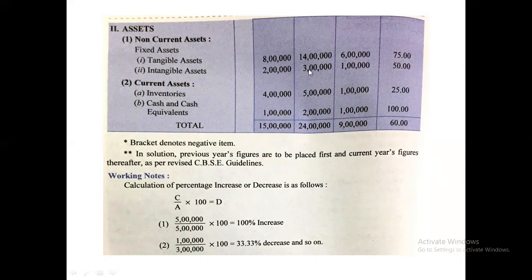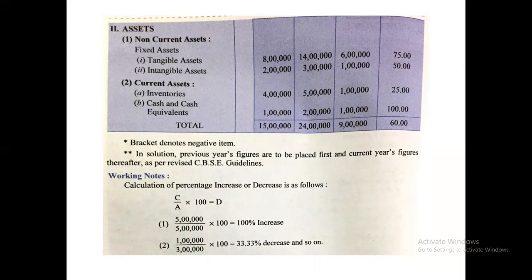3 lakh minus 2 lakh will become 1 lakh. 5 lakh minus 4 lakh will become 1 lakh. 2 lakh minus 1 lakh will become 1 lakh. 24 lakh minus 15 lakh will become 9 lakh. And similarly, we'll take out the percentage also, like 6 lakh divided by 8 lakh into 100.